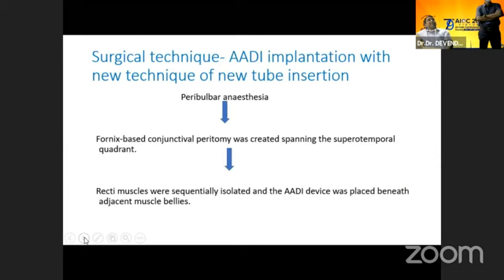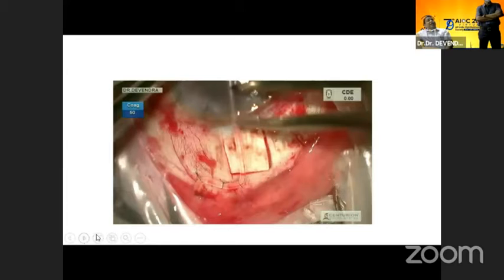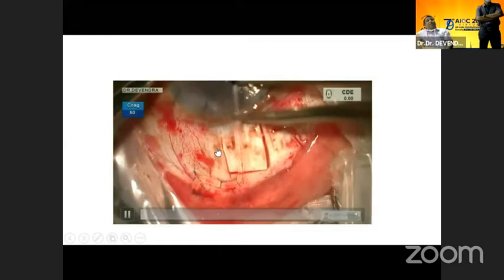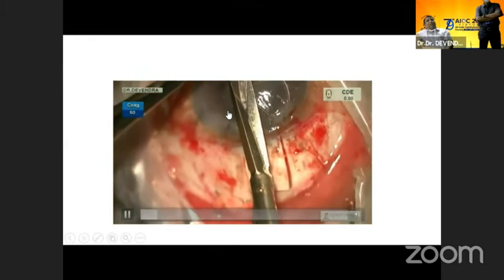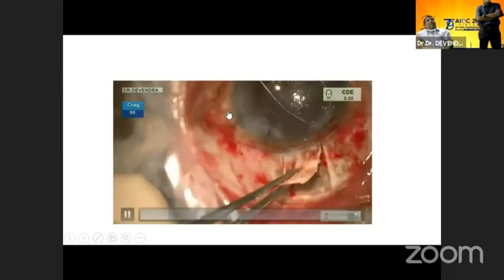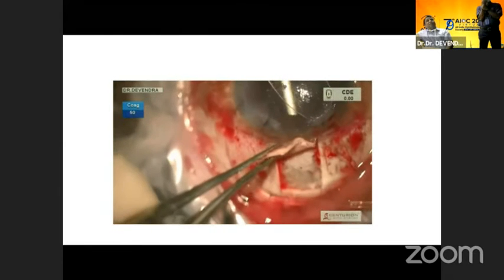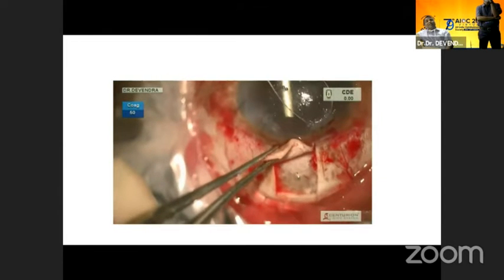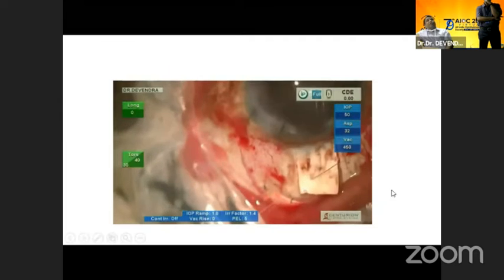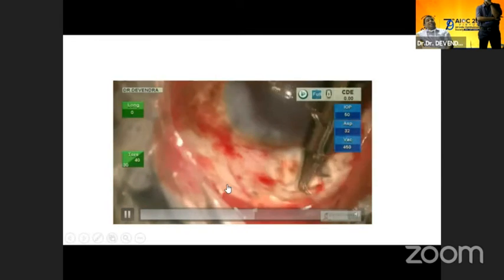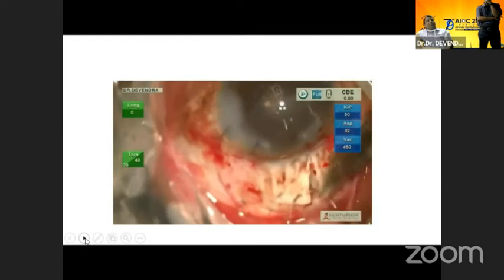Coming to the surgical technique, a standard surgical technique has been employed. Apart from that, after fixing the AADI plate, we cut the tube a little longer, around 4 mm. After cutting the tube, we take a 21-gauge needle, pass it through the limbus and go under the iris into the ciliary sulcus, coming out under this bed. The tube is fed into the needle, and the needle is withdrawn back this way. So the tube nicely goes into the ciliary sulcus, to the exact position where we want.